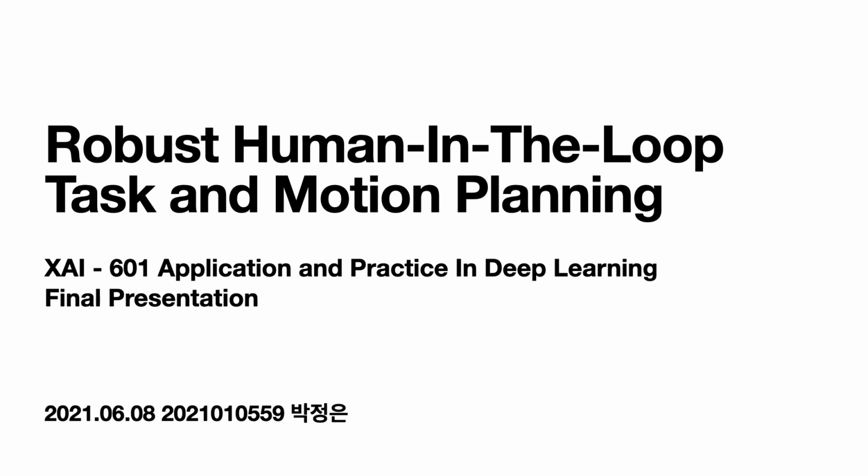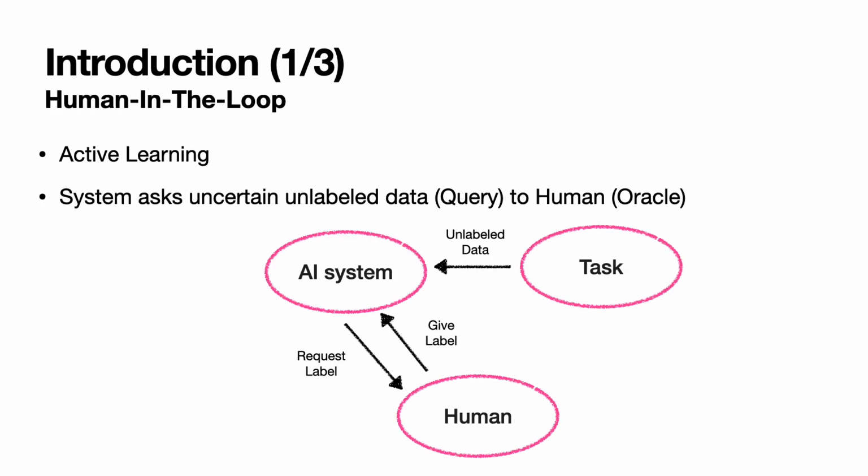My term project is about robust human-in-the-loop task and motion planning. To begin with, let me introduce human-in-the-loop. It is similar to active learning. At each step, given a bunch of unlabeled data, the system asks a human about uncertain unlabeled data. With the small labeled data sets tagged at each step, the model is trained based on them.